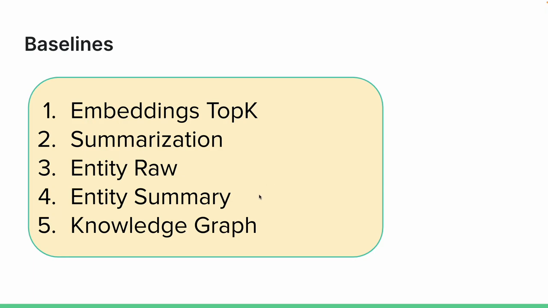Next, entity extraction. Given every sentence, we extract all relevant entities that appear and store the entities with either the raw sentence or a summary of all relevant sentences. We also experimented between using a state-of-the-art entity extraction library and a large language model and found trade-offs between the two. And finally, we employed a knowledge graph approach where every sentence would store relevant information in the form of subject, relation, and object. During query, this knowledge graph would be traversed to fetch relevant information.